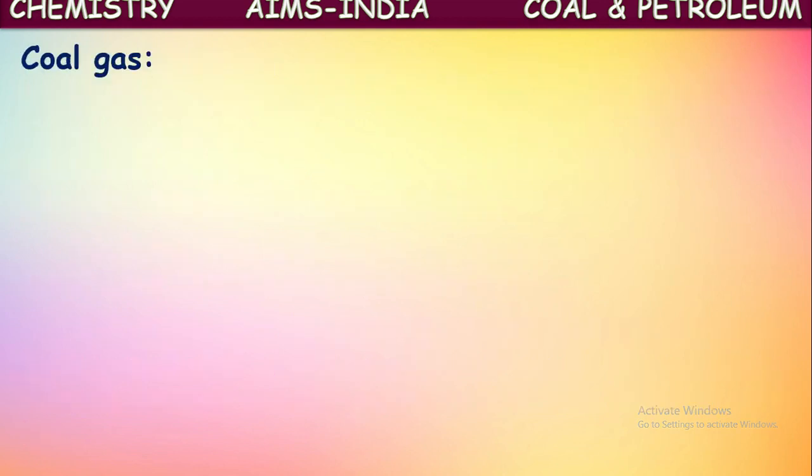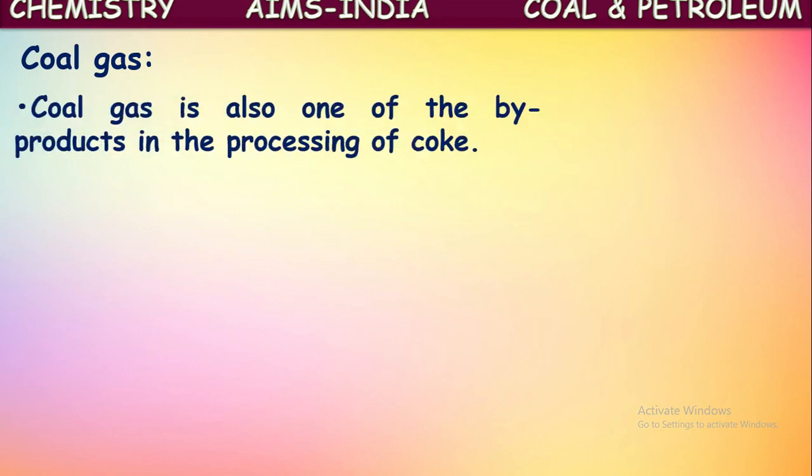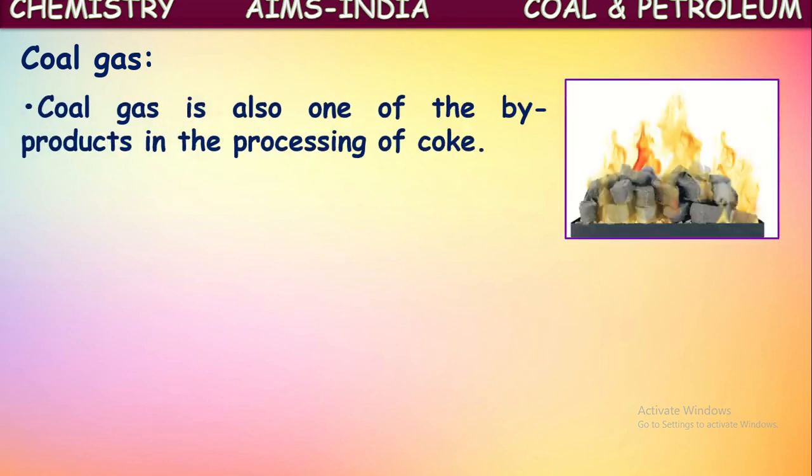Next, one more product in the destructive distillation of coal is coal gas. Coal gas is also one of the byproducts in the processing of coal or coke. So when you get coke from the coal by the process called destructive distillation, this coal gas is also produced as one of the byproducts. This is a gaseous component produced in that process.